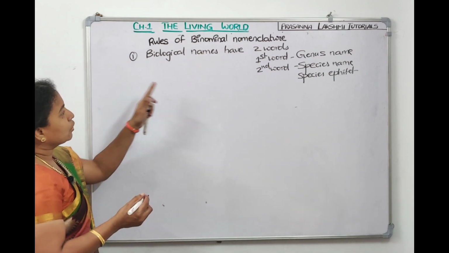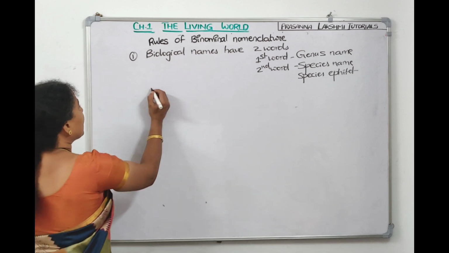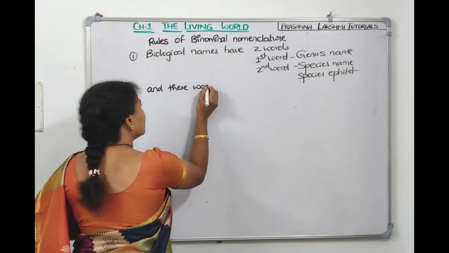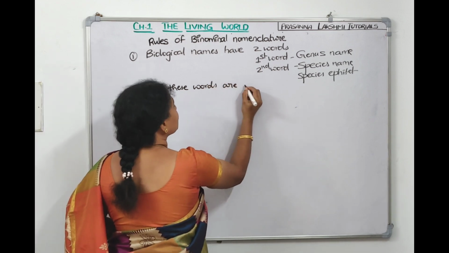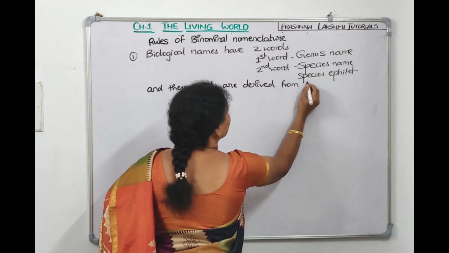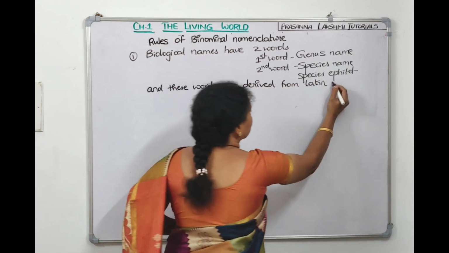So they have two names. The first word denotes the genus name, the second word denotes the species name, and these words are derived from which language? They are derived from Latin. So this is the first rule of binomial nomenclature.